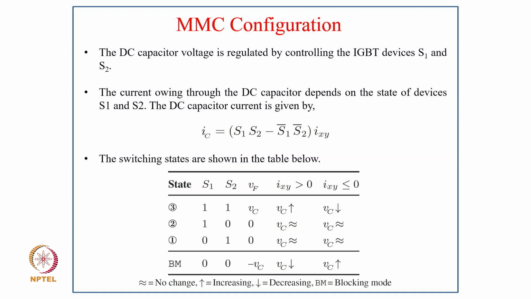The switching states are shown in the table here. S1, S2 states are 1,1, 1,0, 0,1 and 0,0. With both switches on, VF is VC, and if IXY is greater than 0, VC increases, and if IXY is less than 0, VC decreases. For the other two cases, VC remains almost constant. Then you have the blocking mode, where both devices are 0, VF is equal to minus VC, and if IXY is greater than 0, VC decreases, and if IXY is less than 0, VC increases.